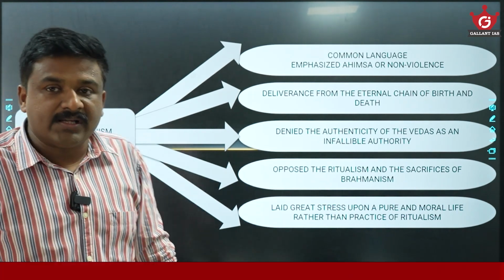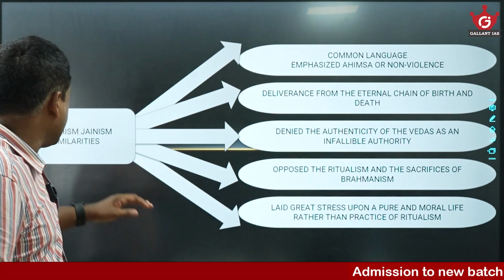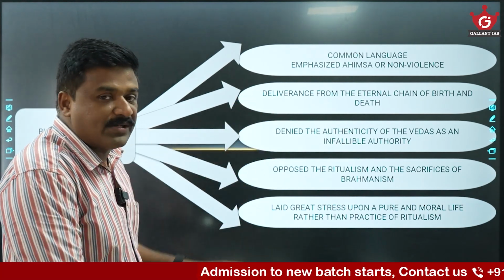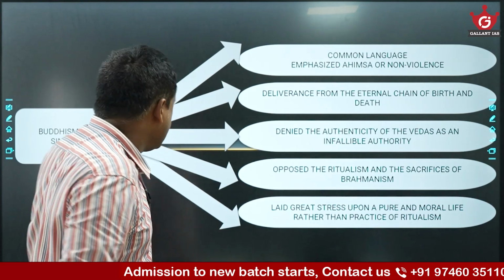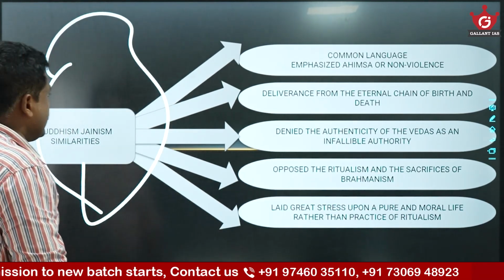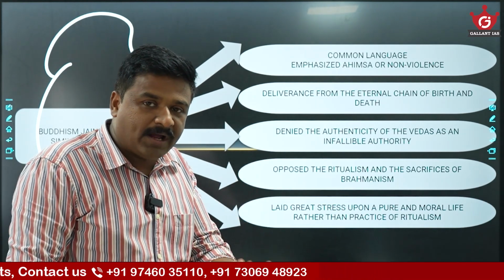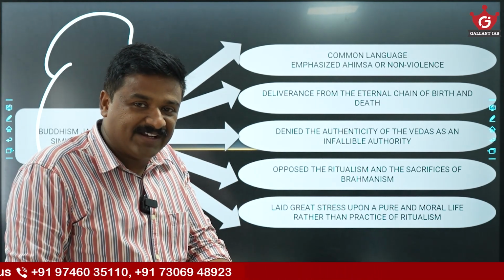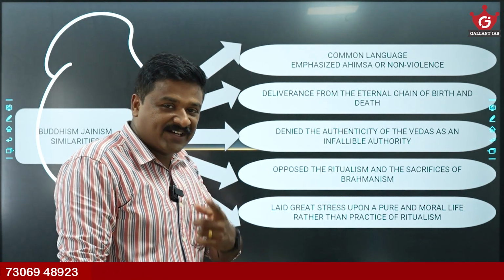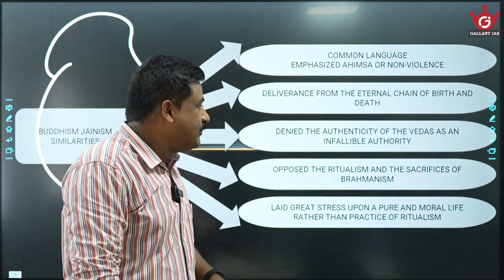Similarly, there is another potential topic for UPSC: comparison between Buddhism and Jainism. Just look into this. There are lots of similarities between Buddhism and Jainism. When I look at Buddha and Mahavira, both used the language of the commoners. Mahavira used Prakrit, Buddha used the Pali language. Both emphasized the idea of ahimsa or non-violence. Both also sought deliverance from the eternal chain of birth and death.